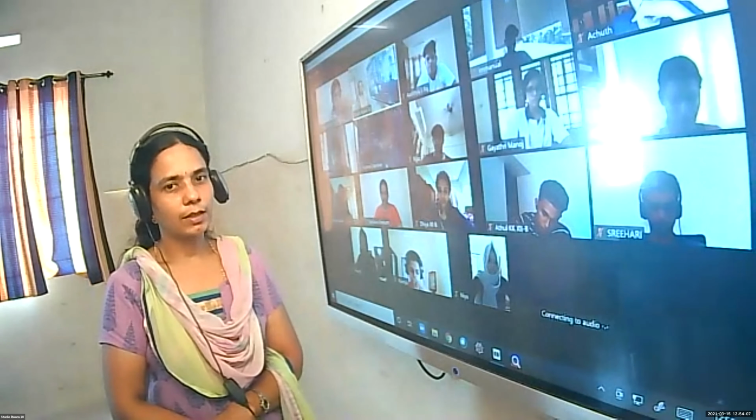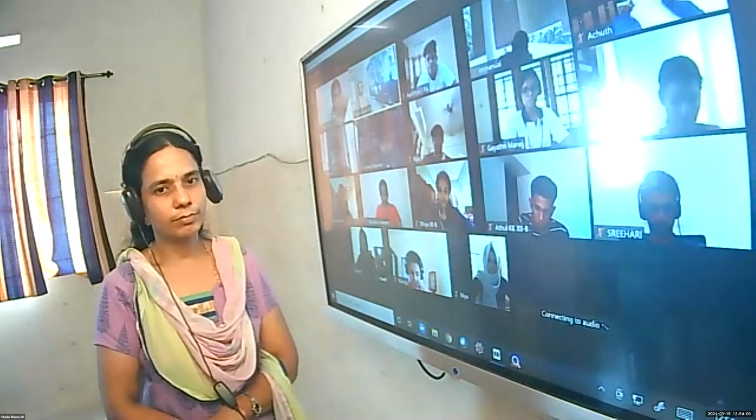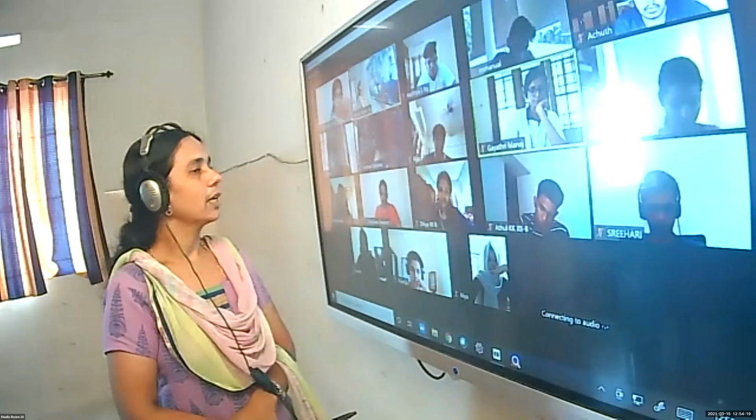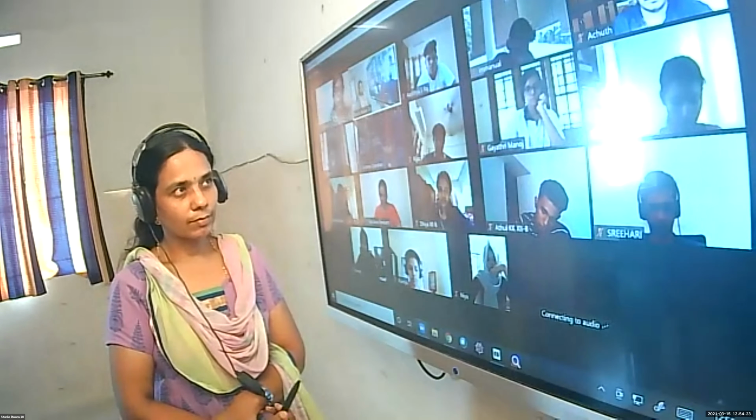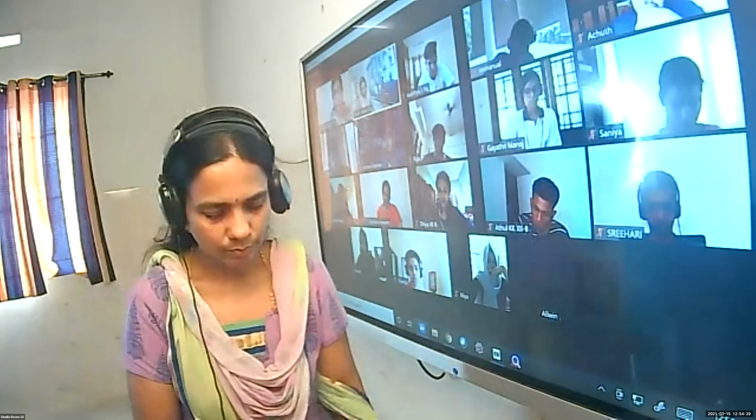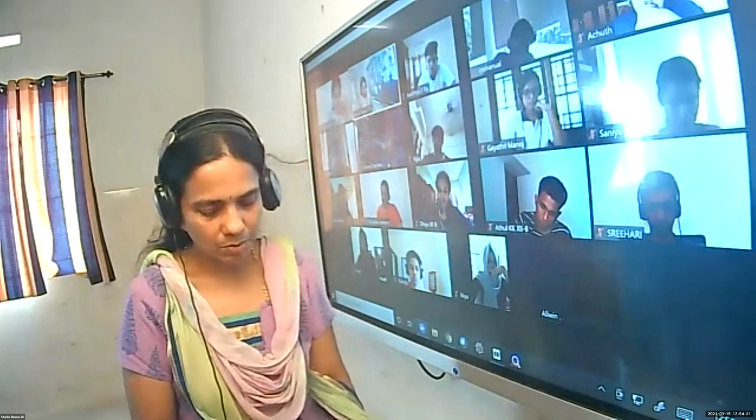Gayatri, identity matrix. It is a square matrix in which the diagonal entries are 1 and the remaining ones are 0. Okay. Gauri, zero matrix. A matrix in which all the entries are 0. Okay, now let's do some problems based on this.